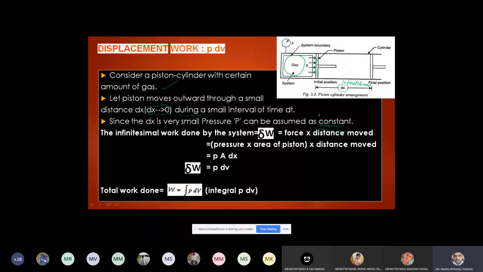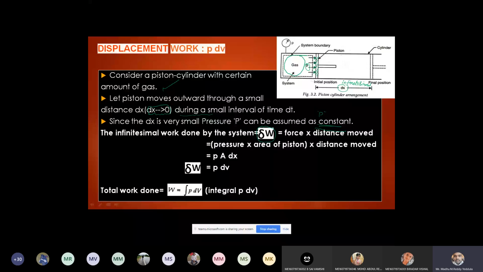Now, when the piston moves, there is some displacement, and this gas has done some work over the piston. Agree? When the piston moves, we can say there is some work done by the gas over the piston. The distance is very small. Therefore I am writing the work done as delta W.